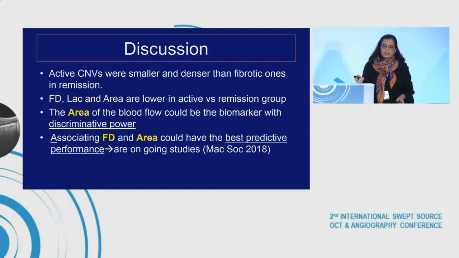Active CNVs were smaller and denser than fibrotic ones in remission. Fractal dimension, lacunarity, and area are lower in the active versus remission group. The area of blood flow could be the biomarker with discriminative power, and associating fractal dimension and area could have the best predictive performance. Studies are ongoing.